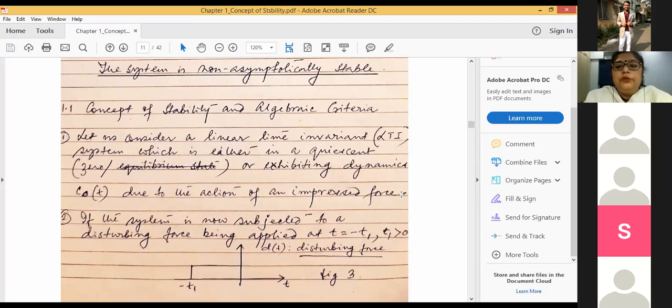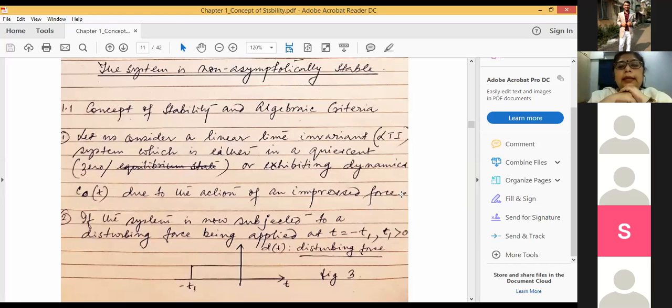So if there is no force, then the system will be a free system, and it might so happen the system will not exhibit any motion. So the system will remain in its quiescent state, zero state, right? And if we apply some force, then what can happen?